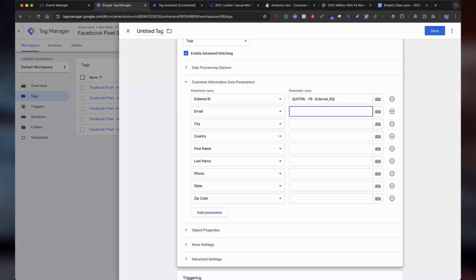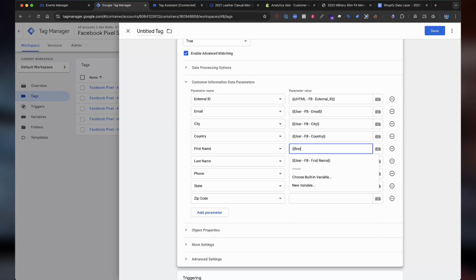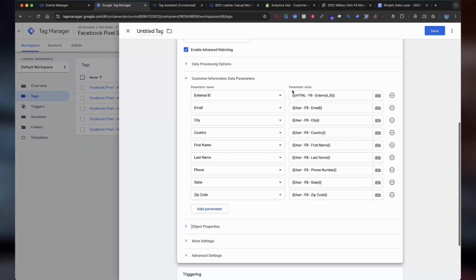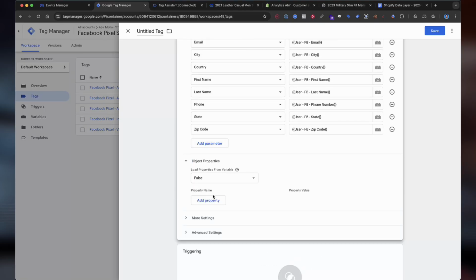Now I'm adding the required parameters, email. I added the customer information extra parameters for purchase. Now I'm selecting the object properties.